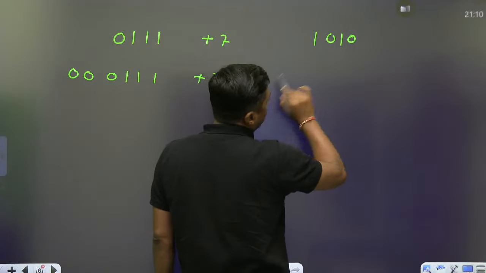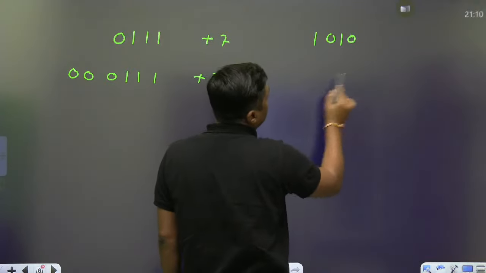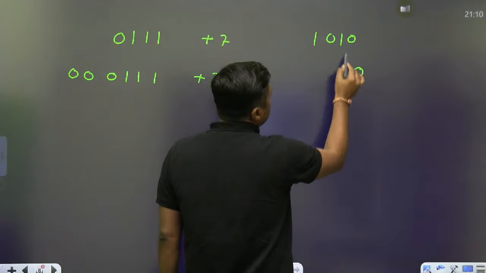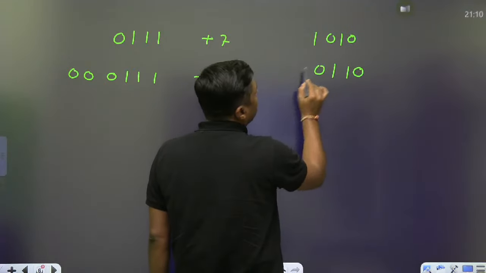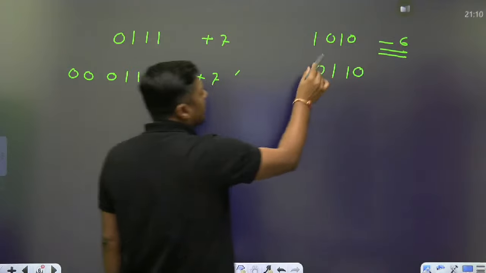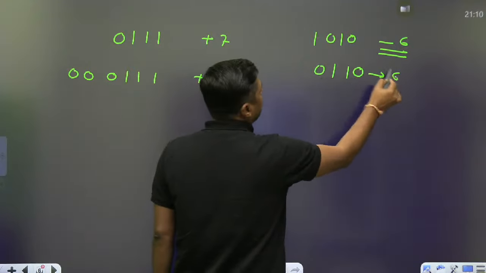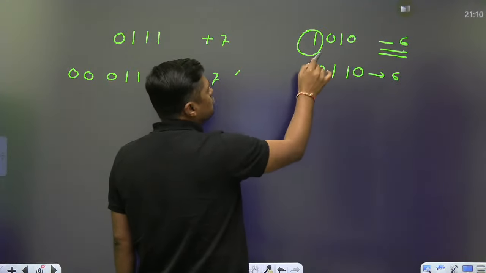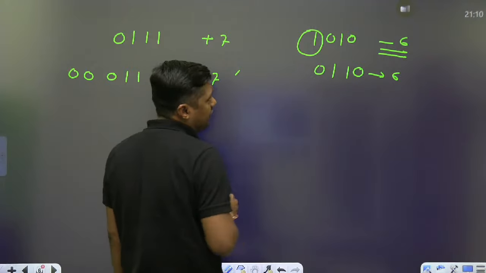How can we find the number? Find the 2's complement of this number. What is the 2's complement of this number? 0110. And actually it is -6, because it is 6 and this MSB is 1. It is a 2's complement representation. That's why it is a negative number.